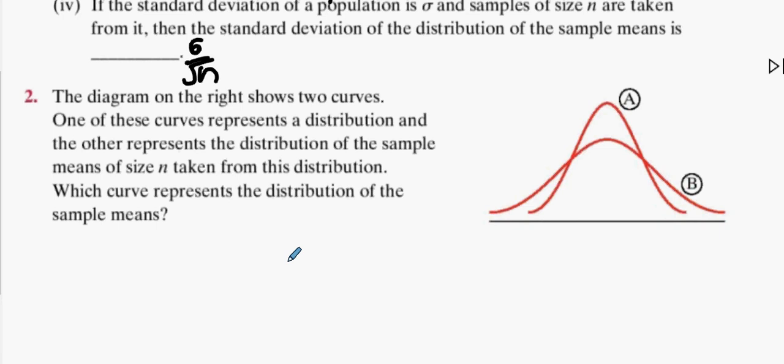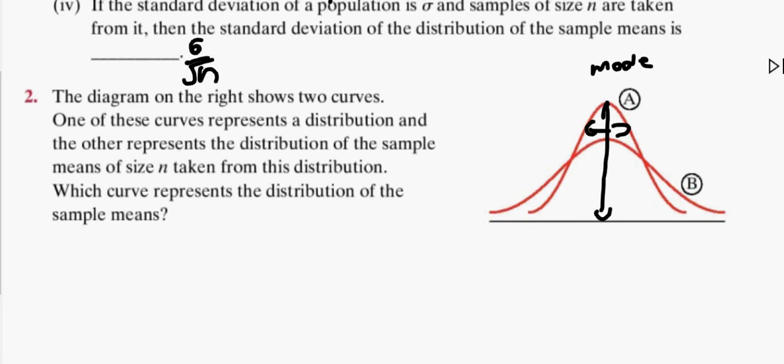So which one's the sampling distribution, do you reckon? A. The standard deviation gets smaller and the mode gets taller, and the means stay the same. Okay? Does everybody understand why that happens? No. That's fair enough.